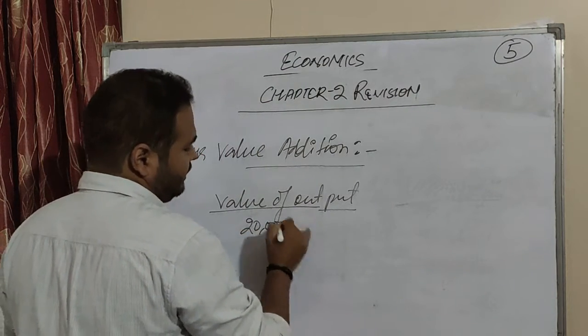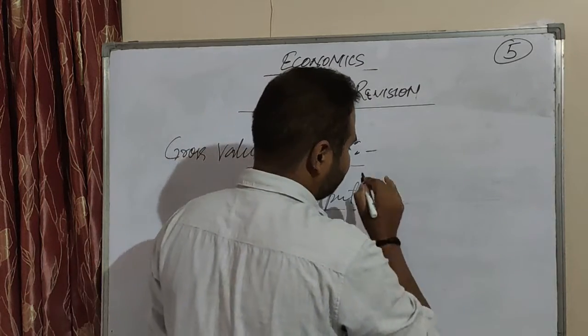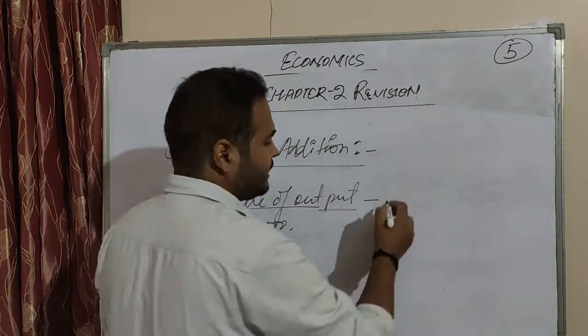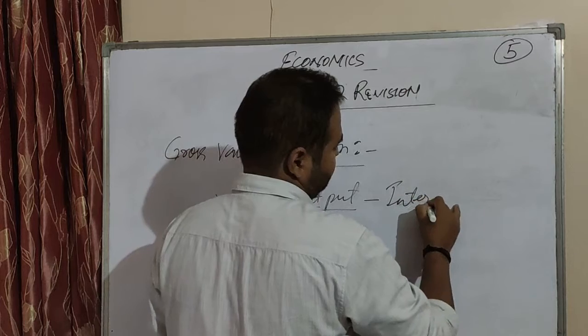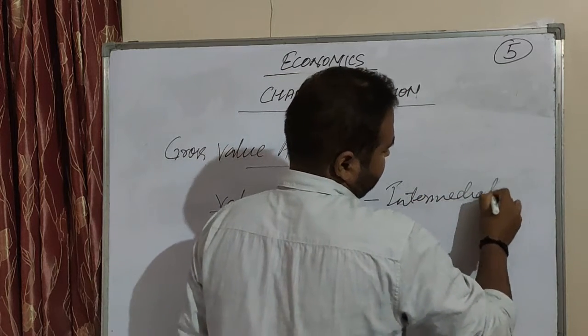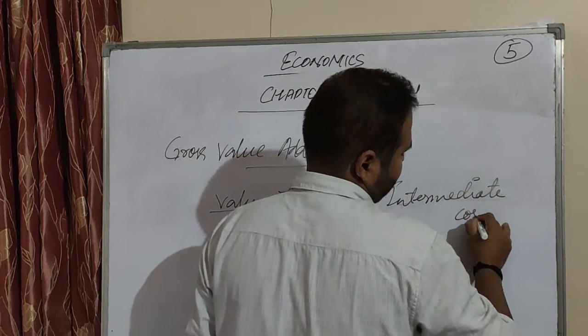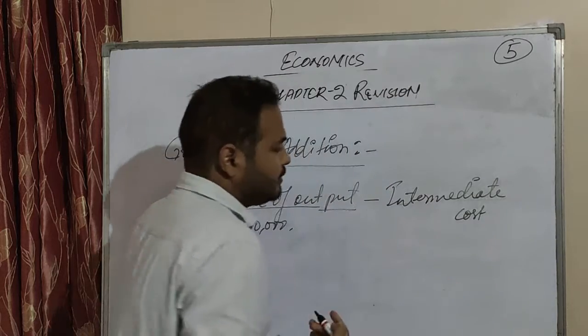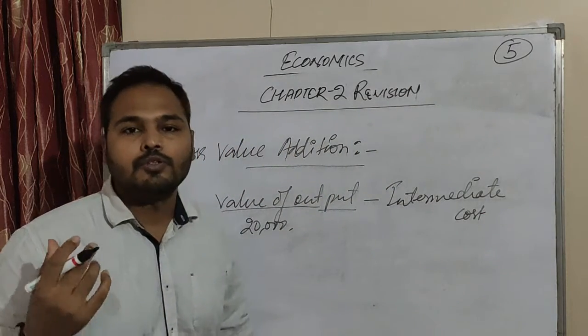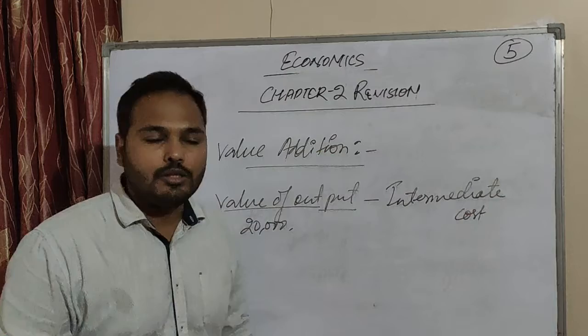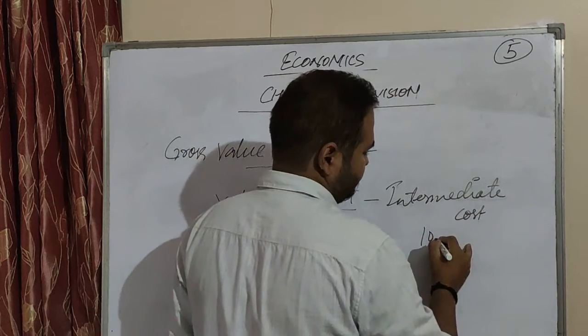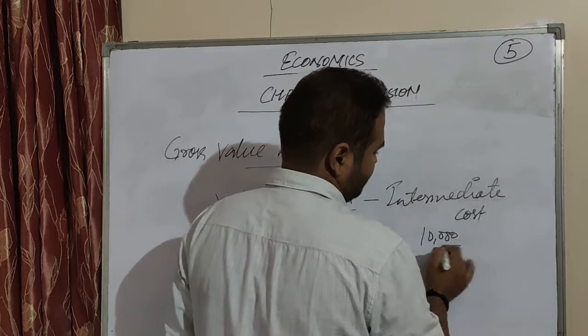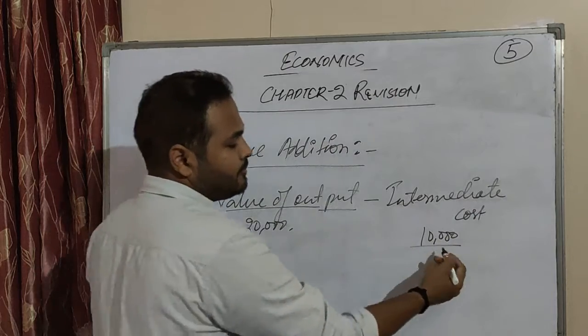Suppose the producer purchased the wood for 10,000 rupees, which is the expenditure made by the producer.